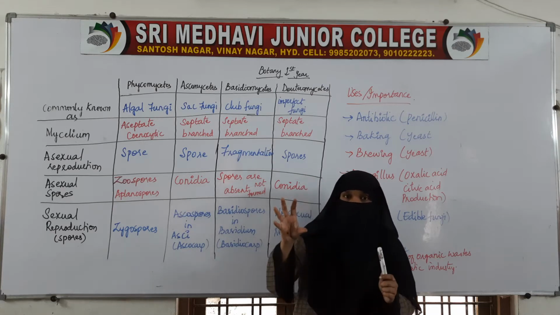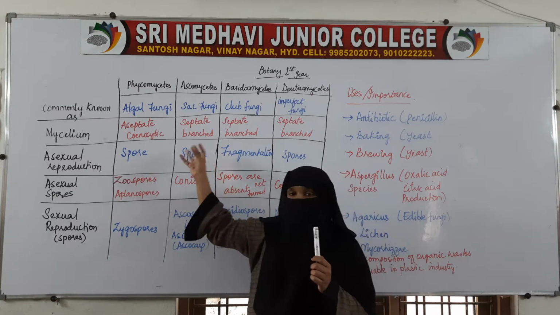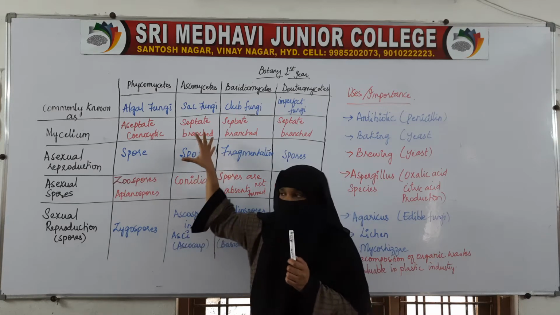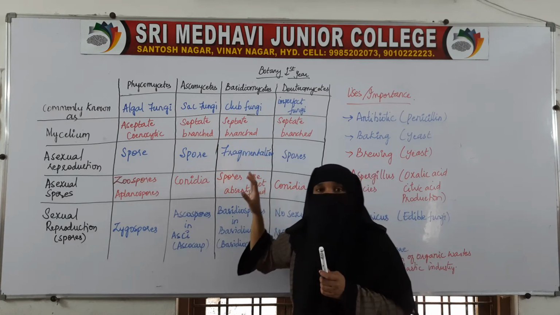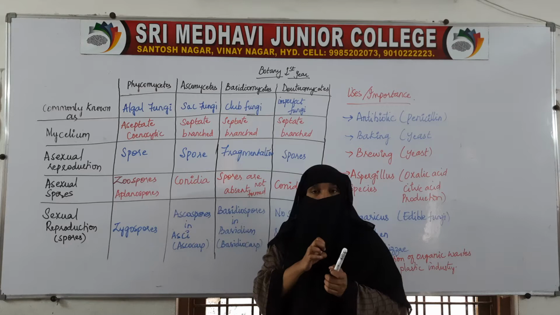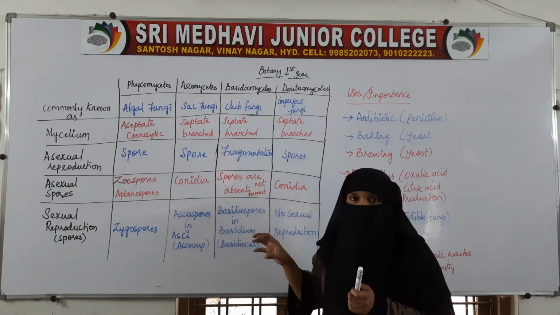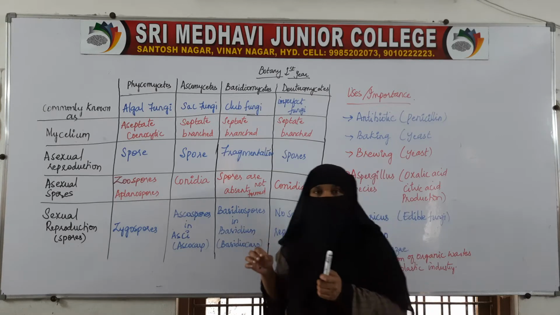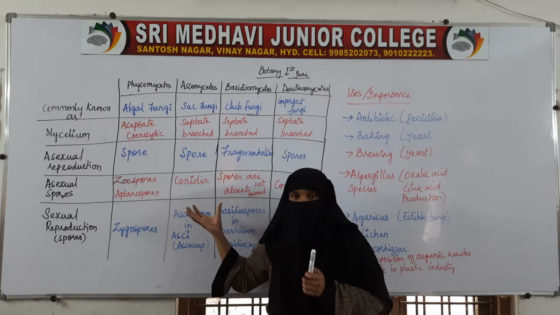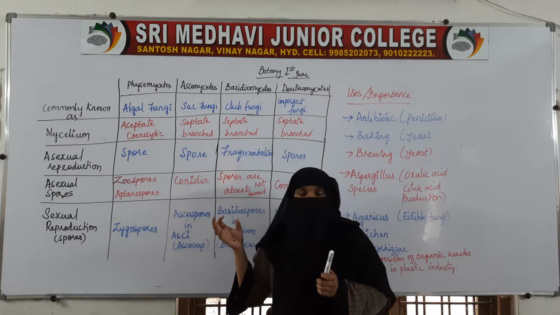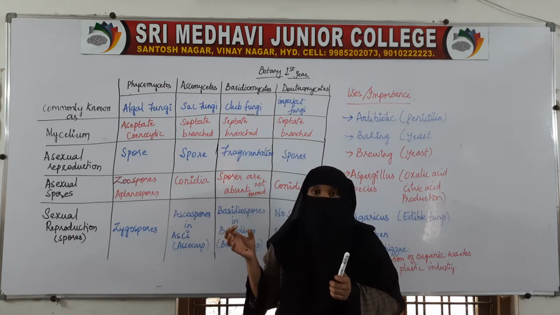Now, we will tabulate all the characteristics of these 4 groups in a table so that it will be easier for us to learn. It will be easier for us to learn if we put all the individual main characteristics in tabular form. It will be easier for us to learn and to remember.